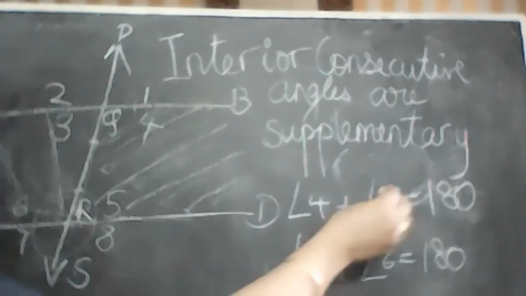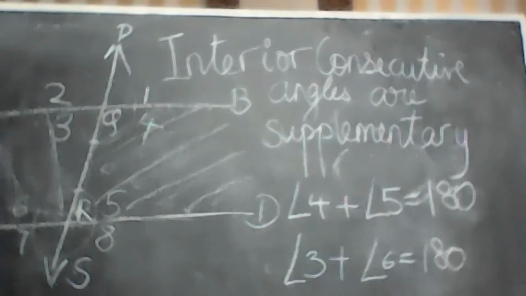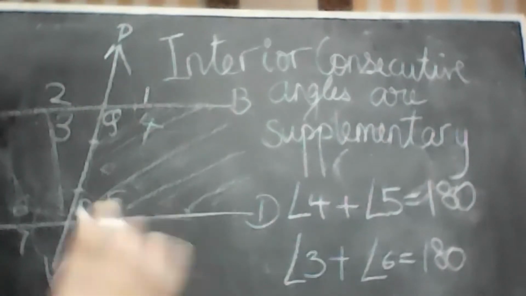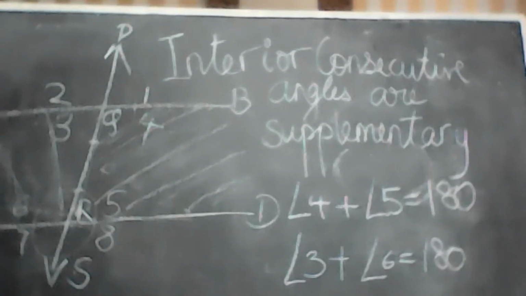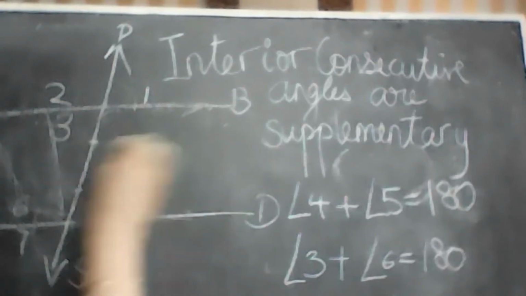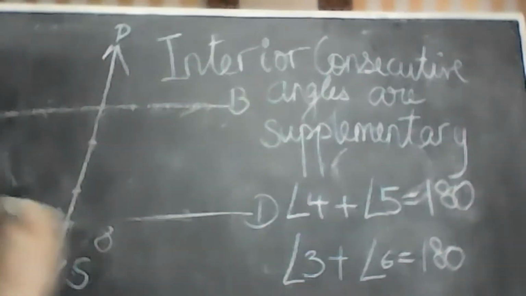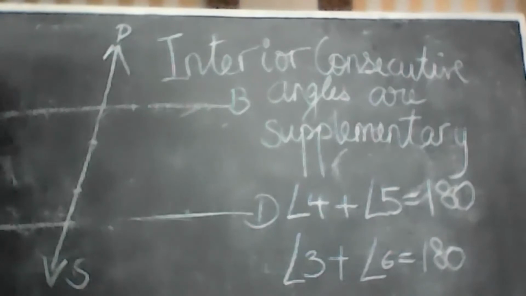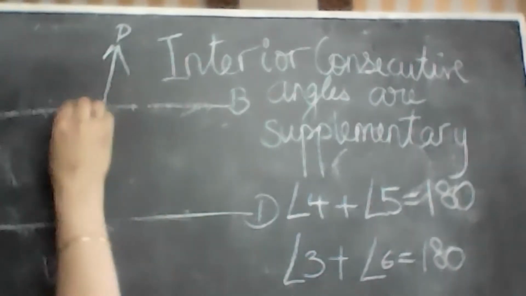These angles are always equal to 180. Now I'll tell you the logic behind why they are 180. Quickly pay attention, don't talk in between. This logic will actually help you when you're in your class.